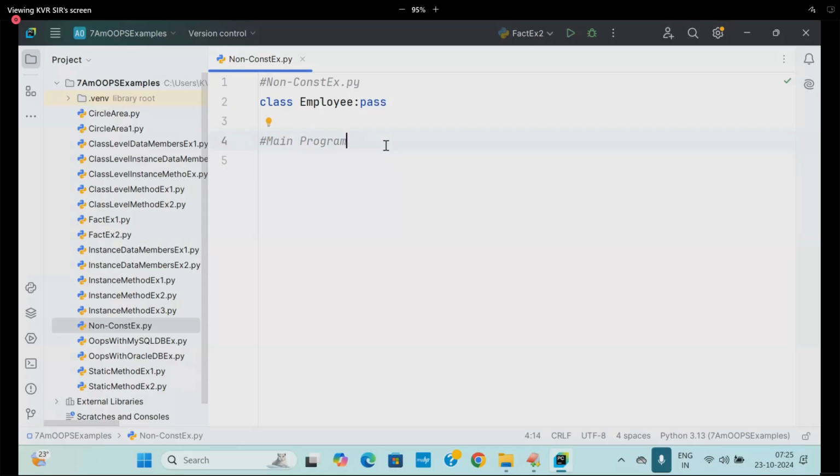What is the pass? A keyword which instructs the Python compiler and PVM not to consider indentation block. One more definition: pass is a keyword which instructs the PVM and Python compiler not to execute the indentation block. One more definition: pass is a keyword which instructs the PVM and Python compiler just to bypass the indentation block. One more definition: pass is a keyword which instructs the PVM and Python compiler just to ignore the indentation block. Three definitions I said.